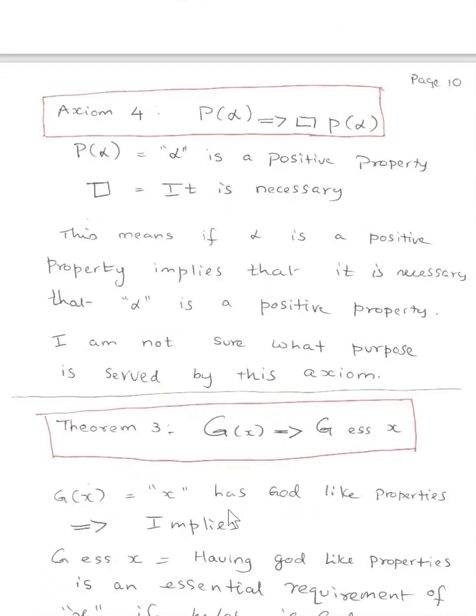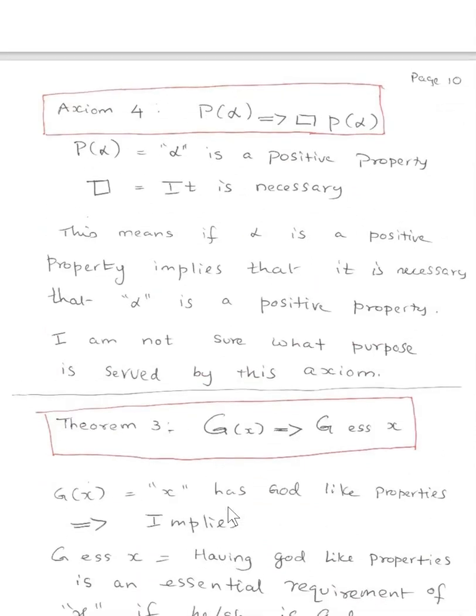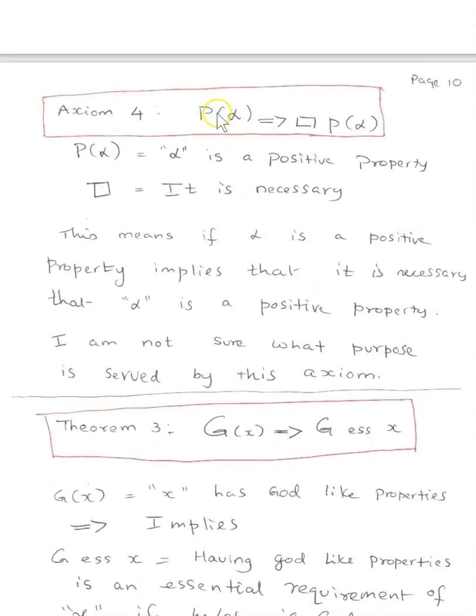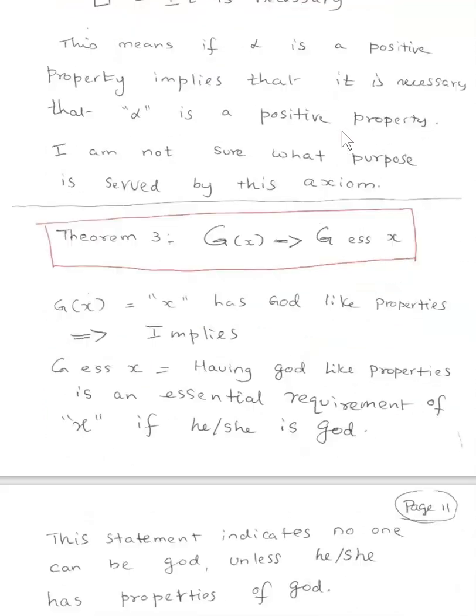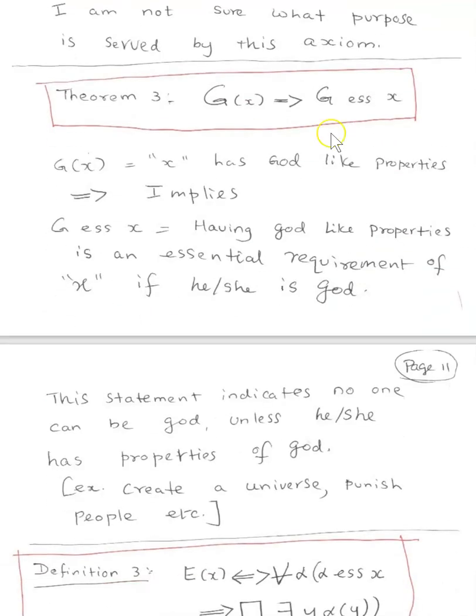And then go to axiom 4 here. P(alpha), meaning alpha is a positive property, implies that it is necessary that alpha is a positive property. I don't know what this statement proves. It doesn't come into the flow, so let's skip that. Then goes to theorem 3.